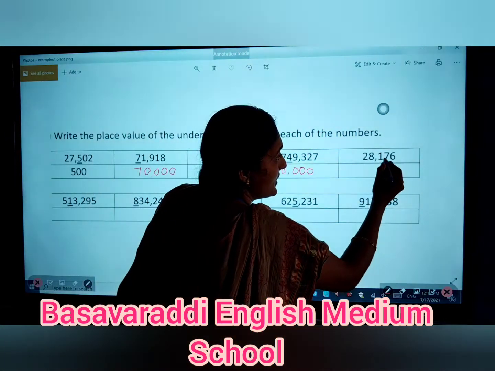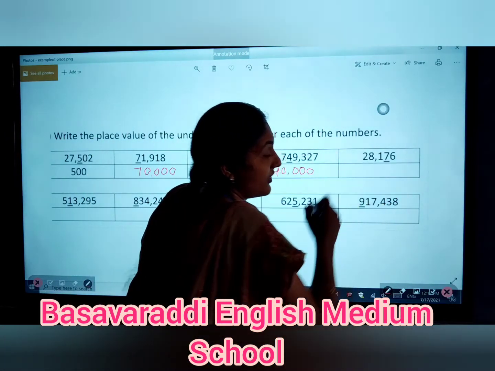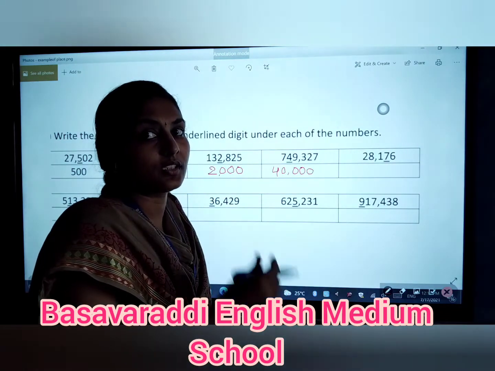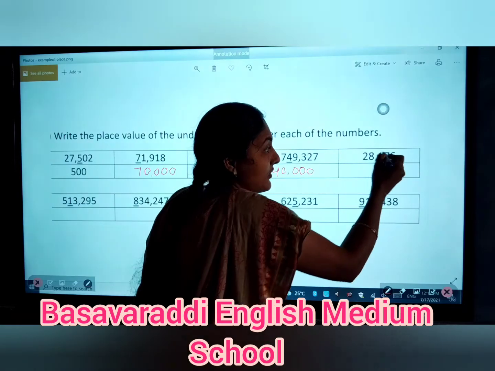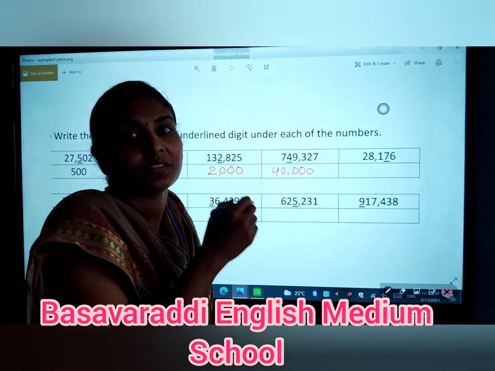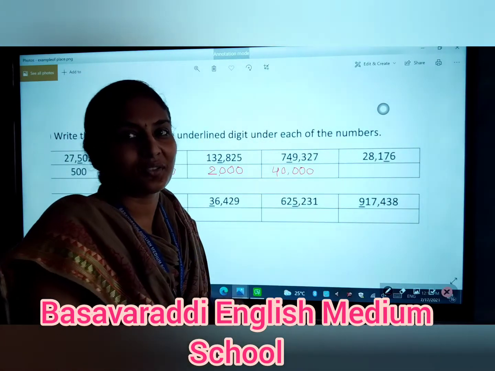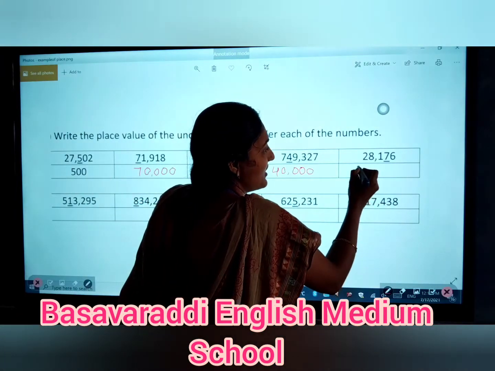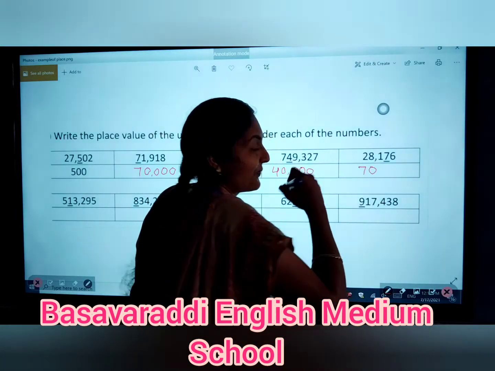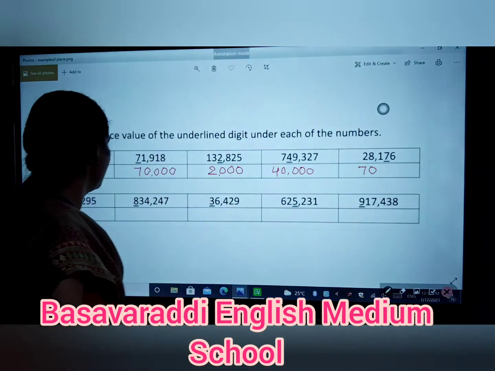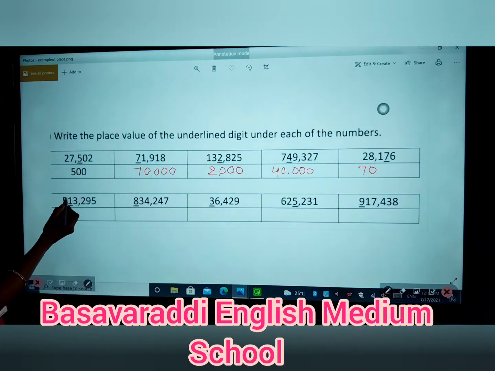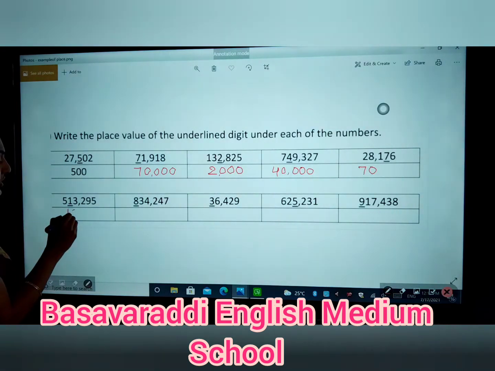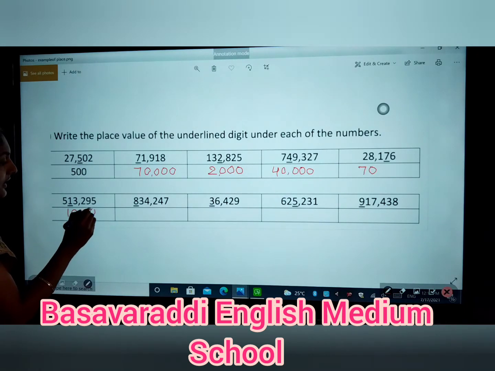Okay, the next one is the 7. The 7 comes under the tens place. Why? Because the 6 comes under the ones place. The 7 is the underlined number in this question. So the value of the 7 is 70. Okay, next. So ones, tens, hundreds, thousands and 10,000s. The underlined digit 1 comes under the 10,000s place. So write that: 10,000.